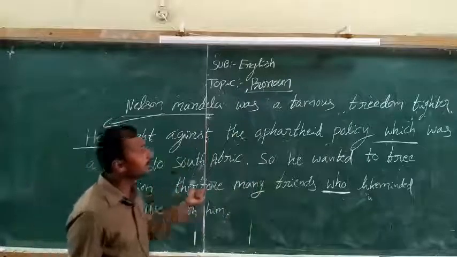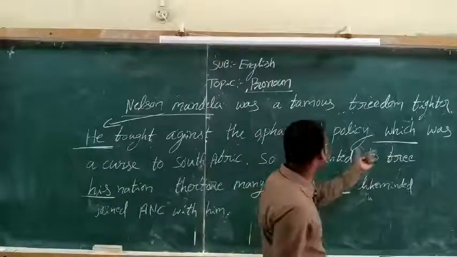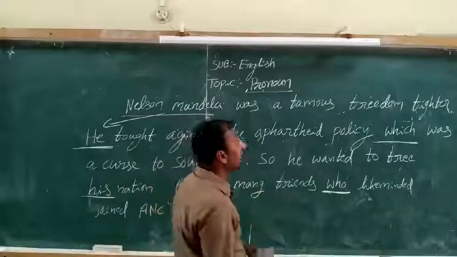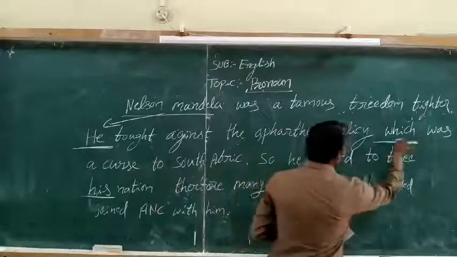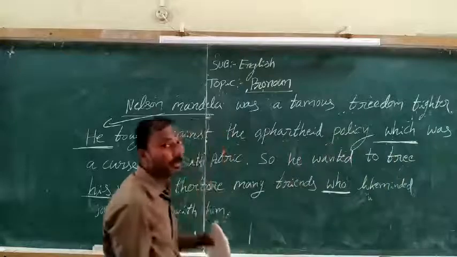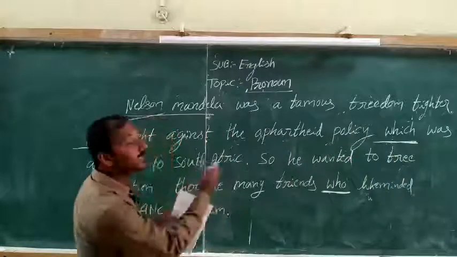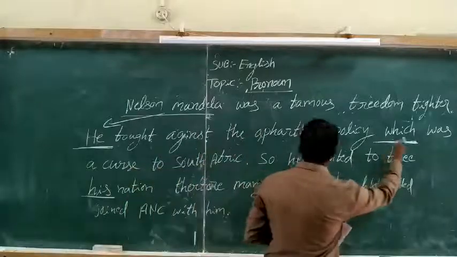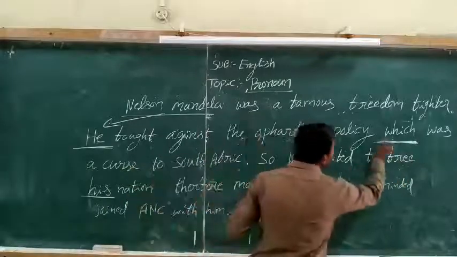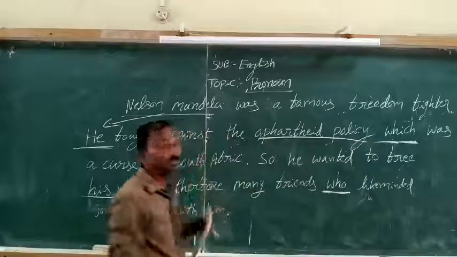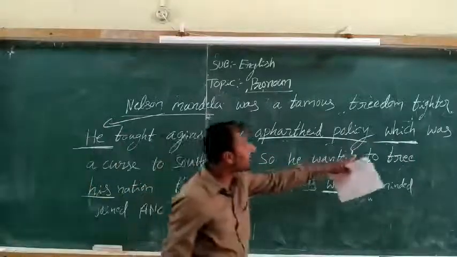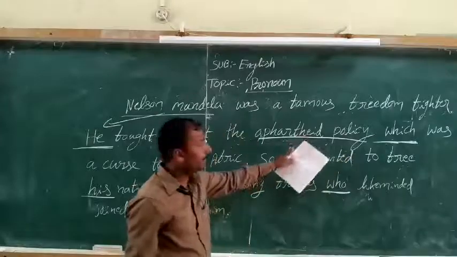In this sentence it is not asking a question. It is a relative pronoun relating to a clause or phrase in the same sentence. He fought against the apartheid policy, which was a curse. The apartheid policy is a curse in South Africa, so which refers to the apartheid policy.